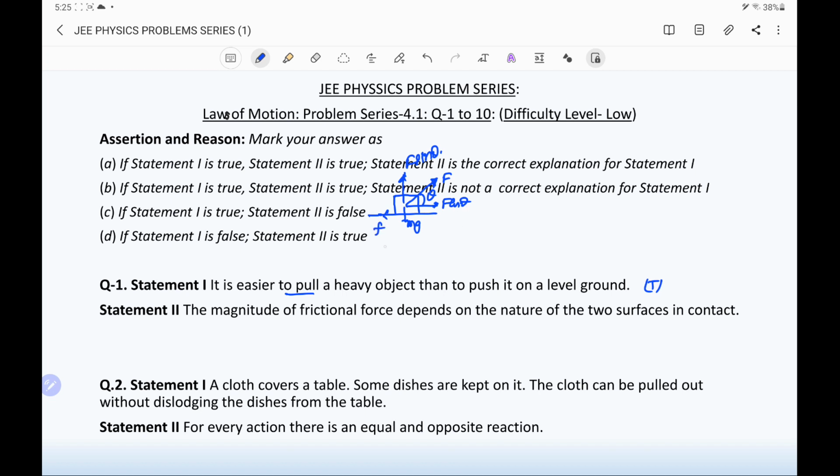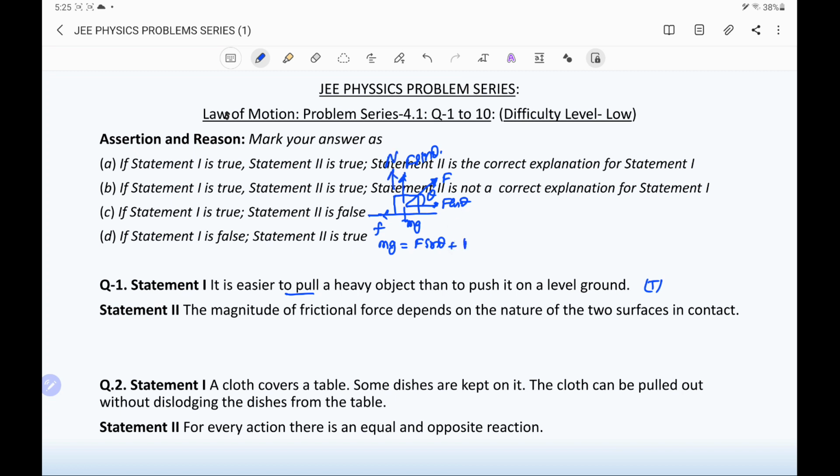If we balance these forces in the vertical direction, mg is equal to f sin theta, the force in the upward direction, plus the normal reaction n of the ground on the object.